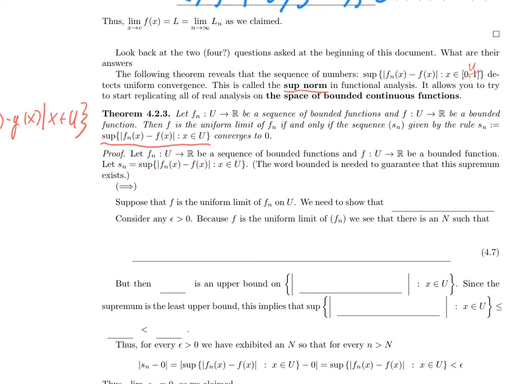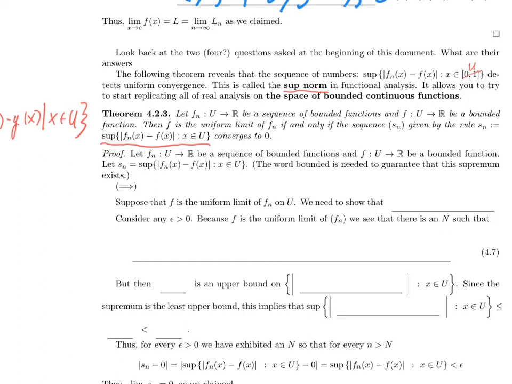Let's study some of it. So let f sub n from U to R be a sequence of bounded functions, and f from U to R be a bounded function. I'm just declaring the assumptions that are in the theorem. Let s sub n be the sequence given by the sup of |f sub n of x minus f of x|, where x is in U.